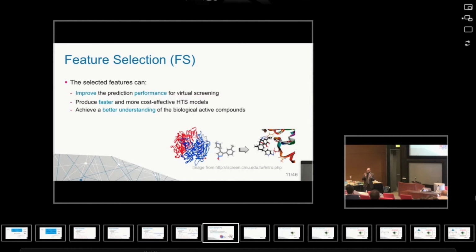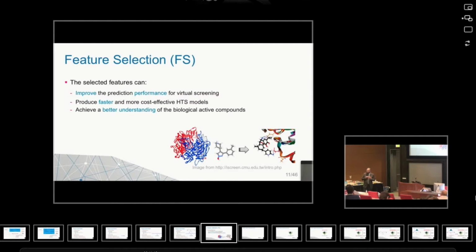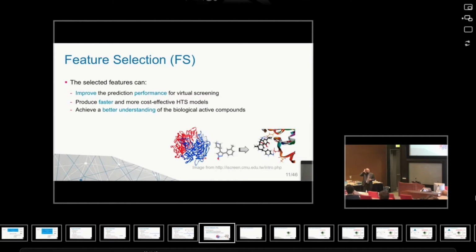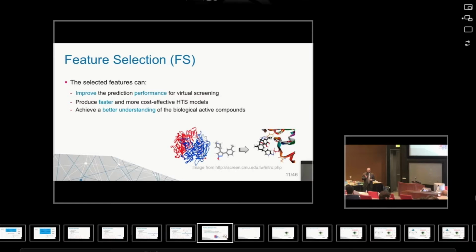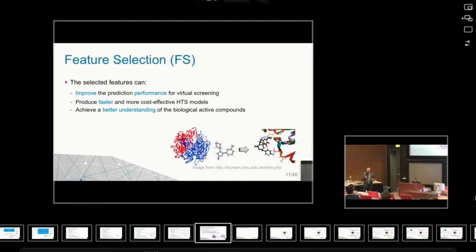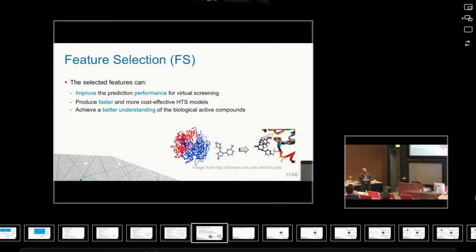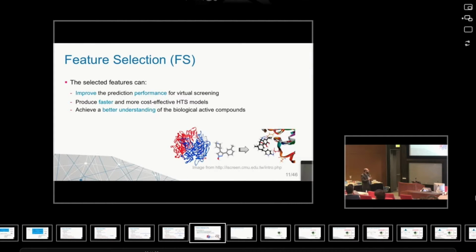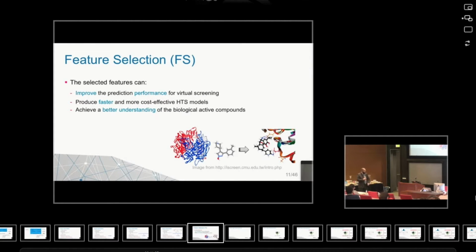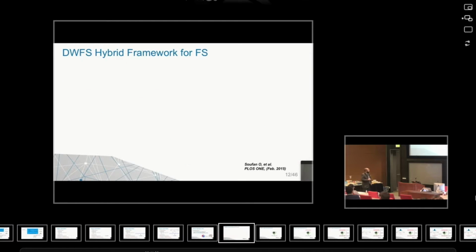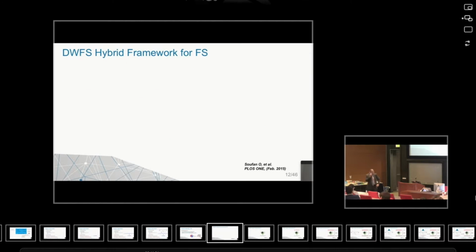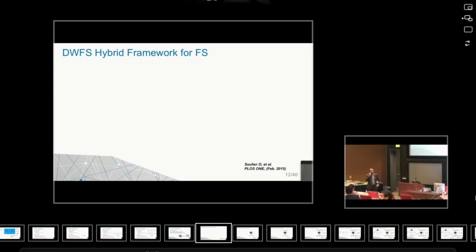Once I have a minimal set of those features, I can do my screening faster. And if there is a good chance that I know which features are really contributing to my problem or chemical interaction, I'll be able to understand more about the underlying biological scenario and explanation. So here we introduced our framework, which is called DWFS.